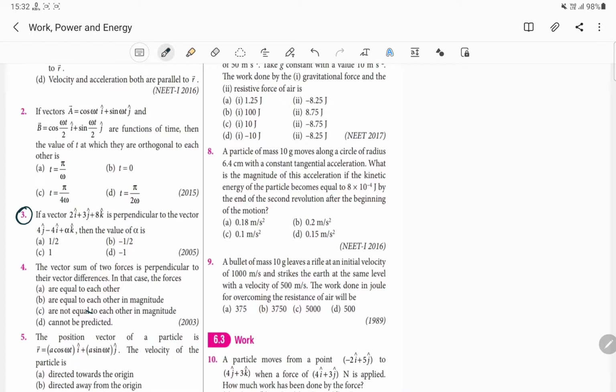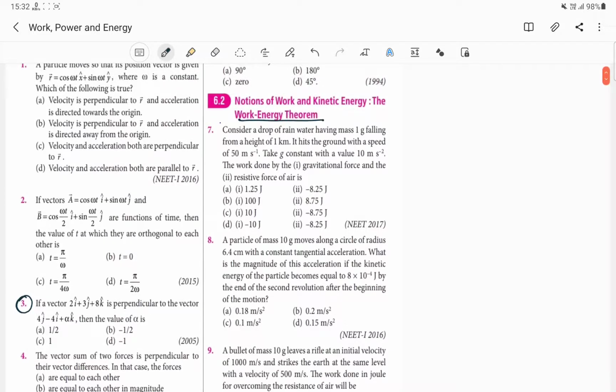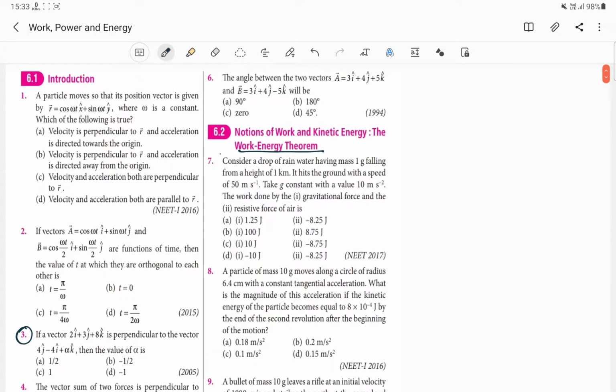Actually this type of question will not be coming to your exam. This is not important, but this is essential for your understanding of work, power, energy or motion in 2 dimensions, that is vector concept.